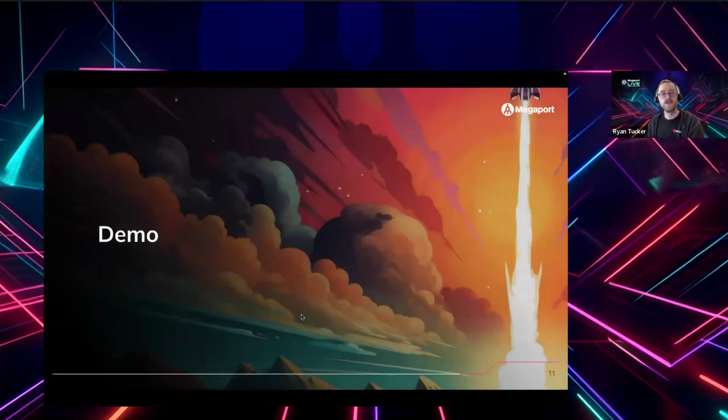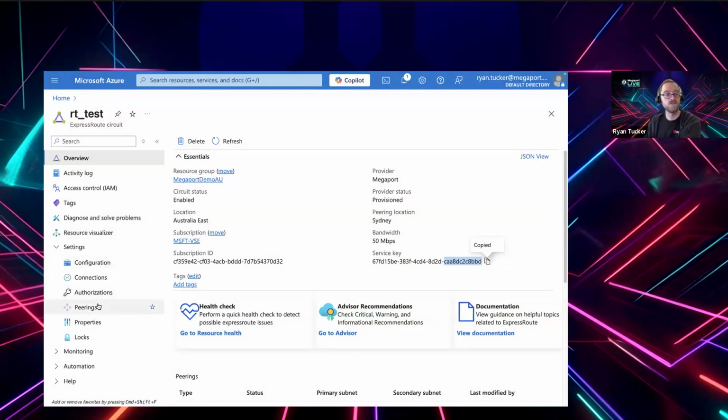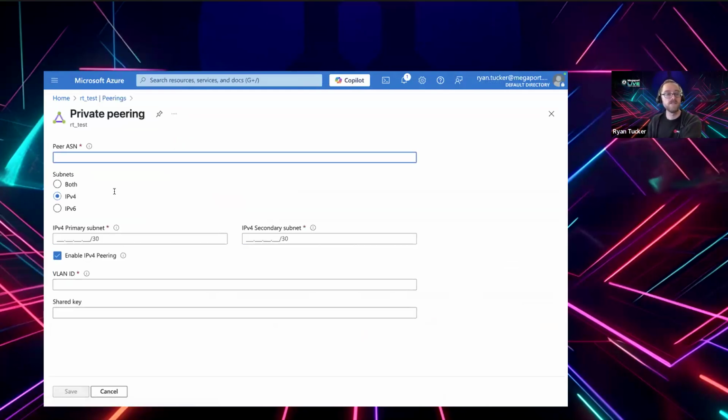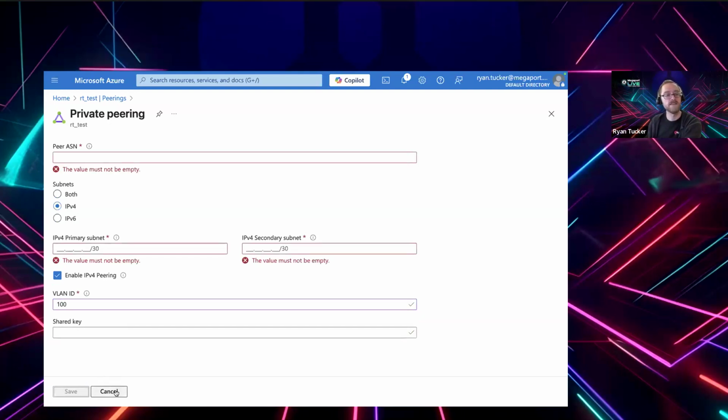So if we jump back to the Azure portal here, and have a look at the peerings. If we go into Azure Private, this is where that's configured, right? So for the VLAN here, we can specify whatever you like, but this is the VLAN inside of the ExpressRoute circuit. So let's say that this is VLAN 100. Probably have to fill in some more details for that, but that's okay. That's basically the idea. The VLAN that you specify in here is the VLAN of this particular peering, of the private peering in this case.